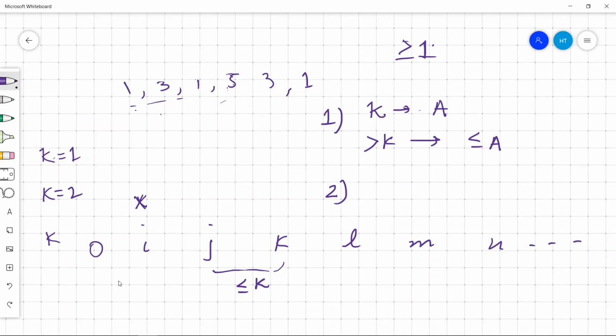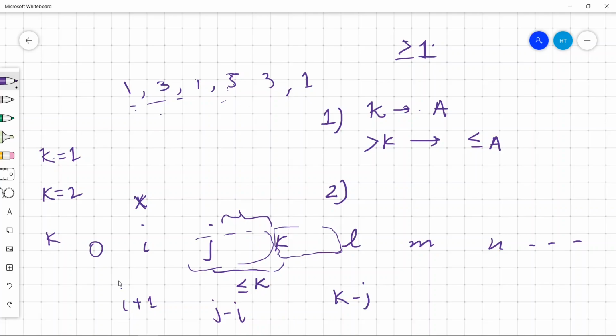So suppose 3 appears at position I and then it appears at position J. So we can consider 3 only for K equals to J minus I, because it is the difference between the consecutive appearances of 3, and we have a window of size this much, and the next window is going to start from this, right?